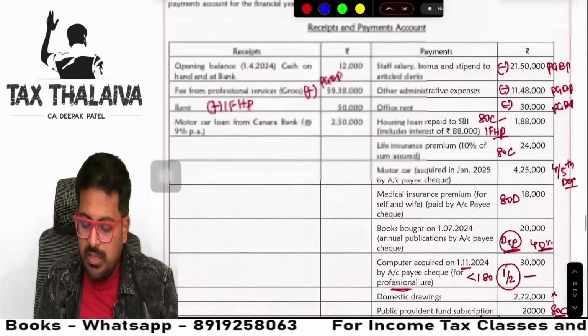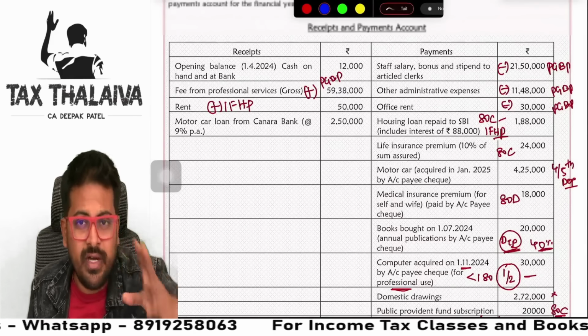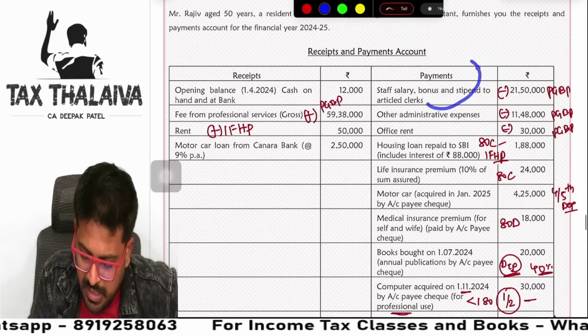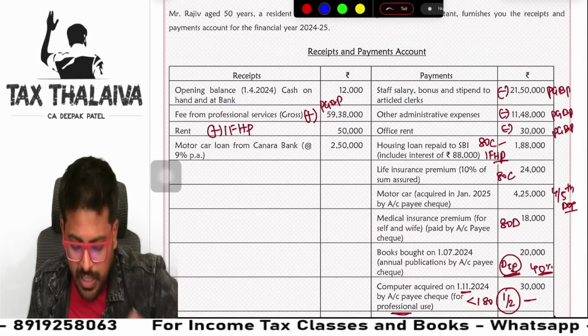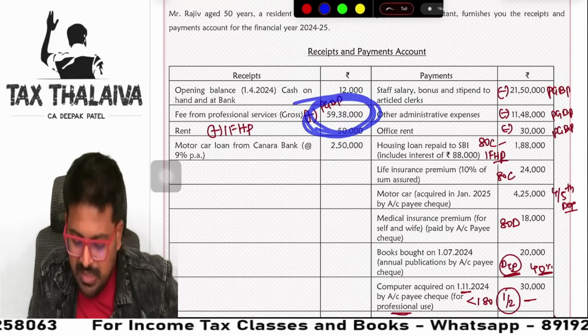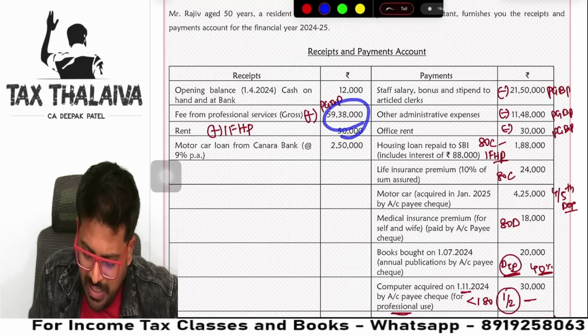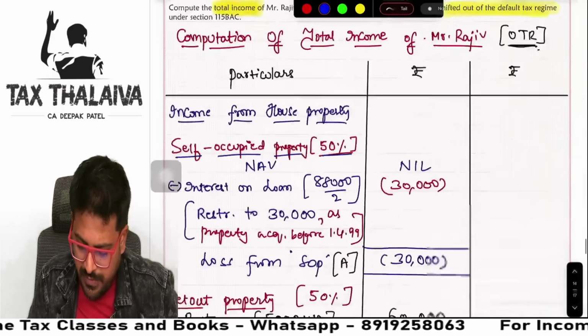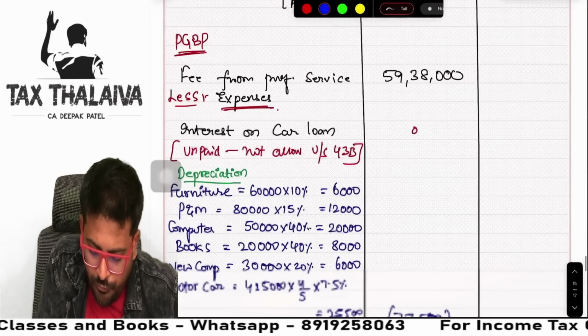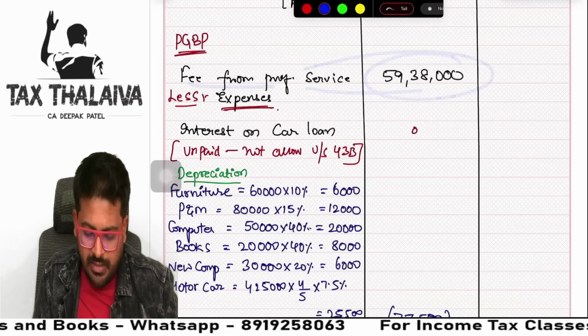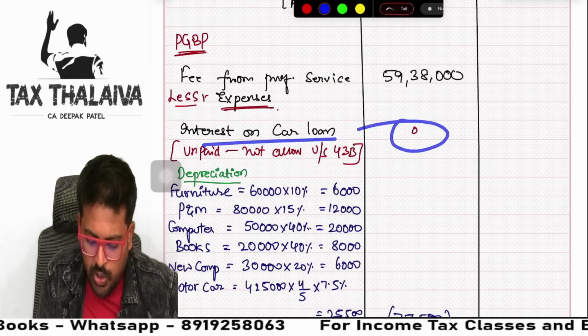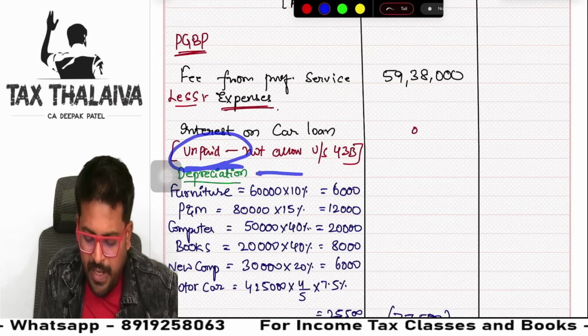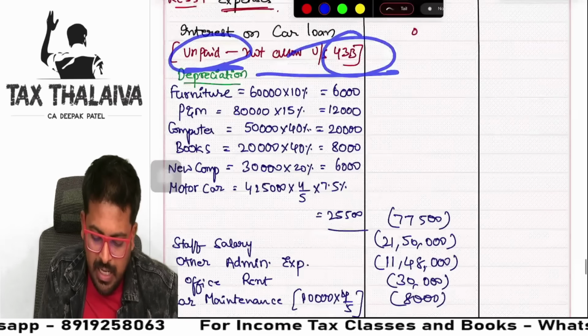Guys, mind you, this question we do not start with profit. There is no profit given. This is a receipt and payment account. I already told you, always start with the credits. So 59,38,000 we will take, and we will reduce all these expenses. Fee from professional service is 59,38,000. Interest on car loan we cannot take because it is unpaid. 43B, nothing we can claim.